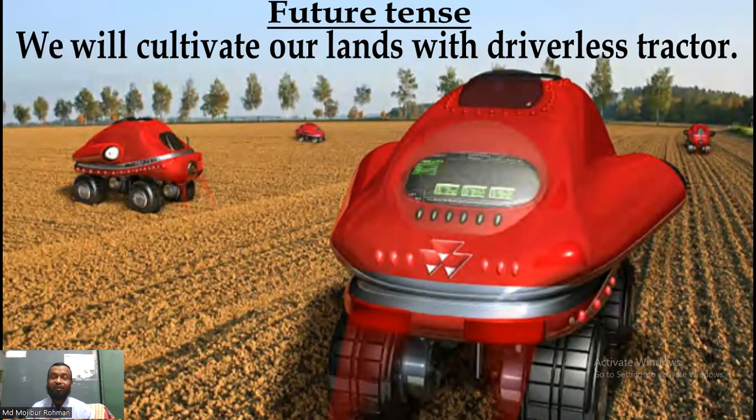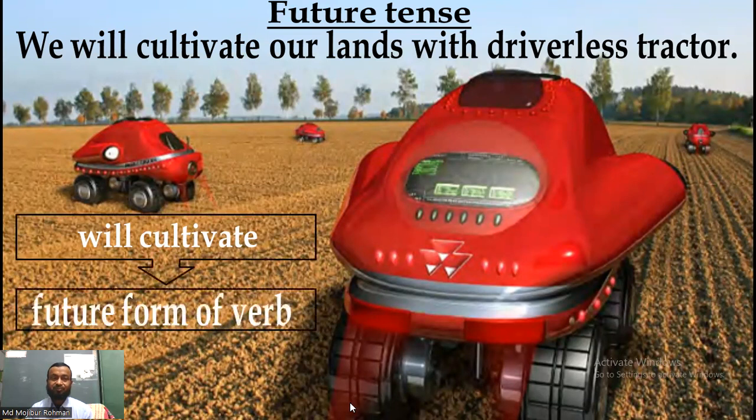That means after a few years, or within a few years, we will cultivate our lands with driverless tractor. Here, we will cultivate is the future tense. That means future form of verbs.